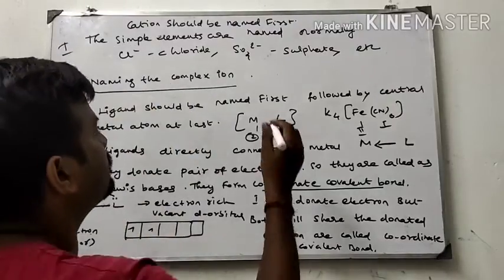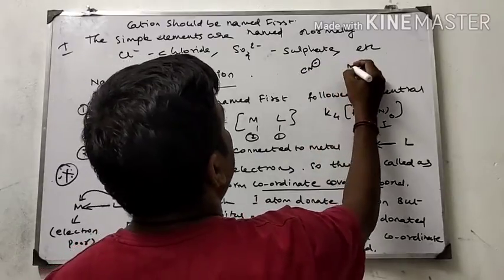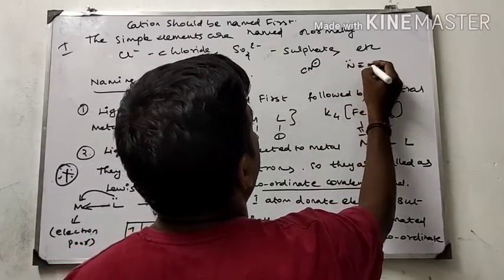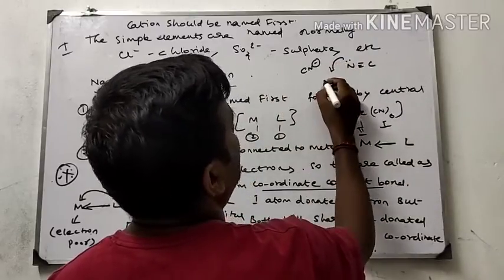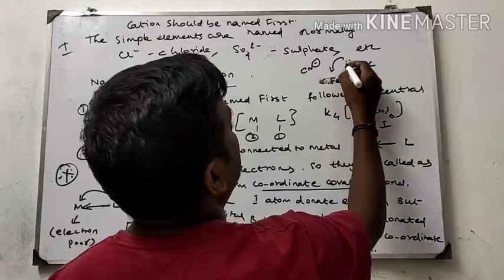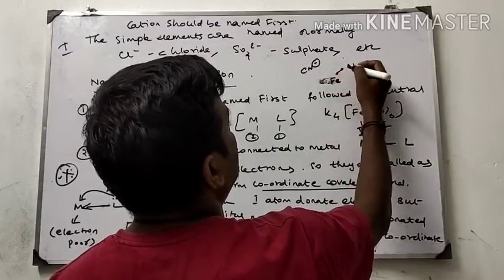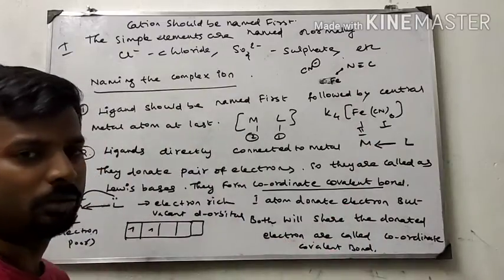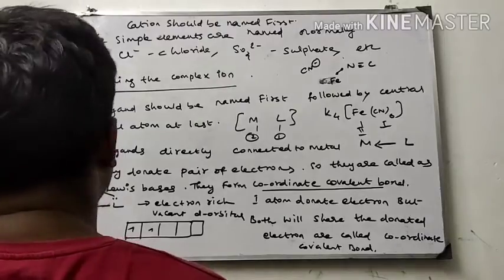Example, cyanide is a negative ion. It donates a lone pair of electrons, N triple bond C. This donates 2 electrons to metals like iron, etc. So this electron pair is shared between iron and the cyanide. That is why it is called a coordinate covalent bond.